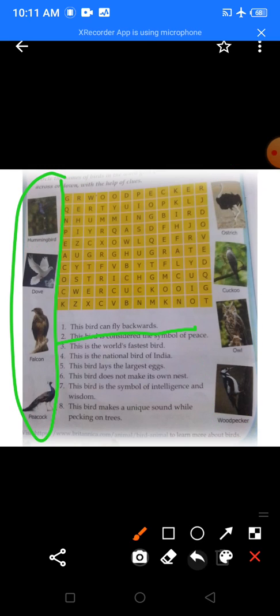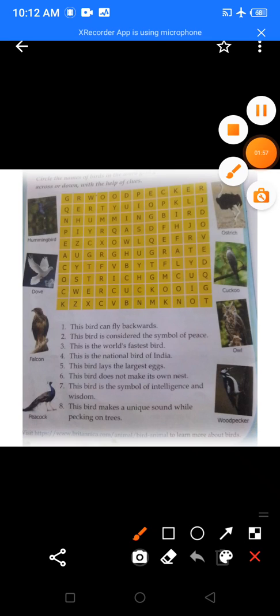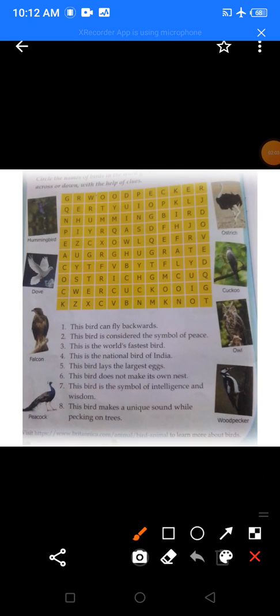Now you have to find hummingbird in the word grid. Now try finding hummingbird in the grid. Can you find it? See, look here. Here is the hummingbird. Okay. This bird can fly backwards. So circle this in your notebook, in your textbooks, in your GK book.